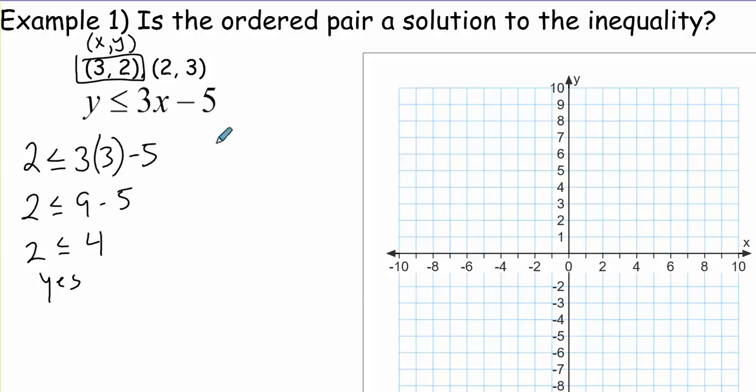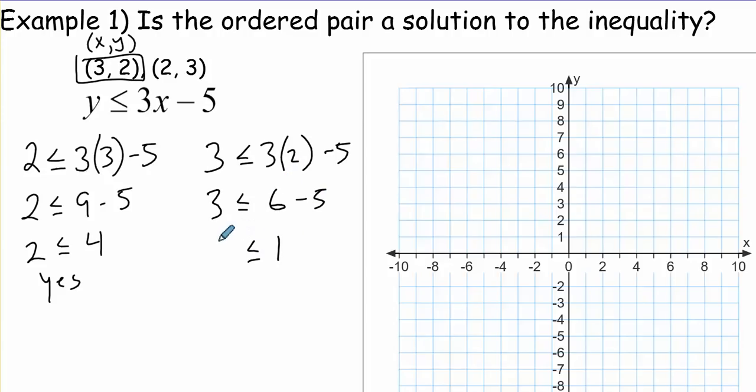Our next one, we'll see if (2, 3) is a solution. So now we're going to substitute in a 3 for y and a 2 for x, so 3 times 2 minus 5. 3 times 2 is 6, and 6 minus 5 is 1. Is 3 less than or equal to 1? That's a no. So (2, 3) is not a solution to this inequality.